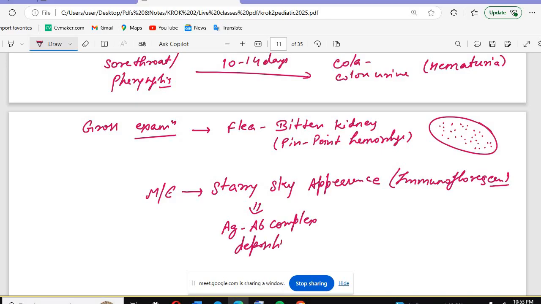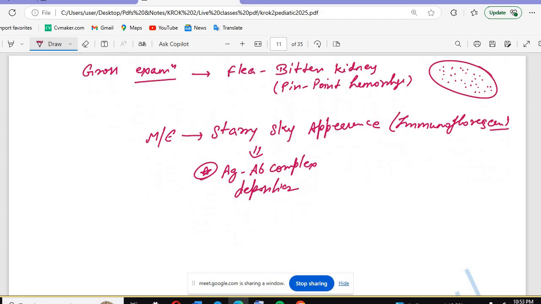Okay, so remember that starry sky appearance, this is your one liner as well. Starry sky appearance is seen in PSGN, post-streptococcal glomerulonephritis. Along with that, the starry sky appearance is also seen in Burkitt's lymphoma. Okay, you can write it somewhere. Starry sky appearance is seen in Burkitt's lymphoma and in post-streptococcal glomerulonephritis. Okay, is that clear?